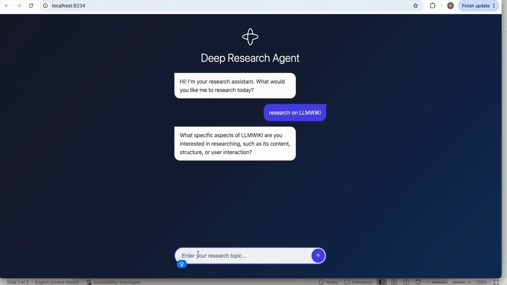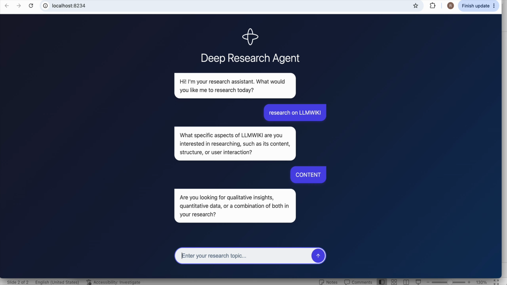For this, it will not use the LLM because it has already got the questions. It is now collecting the answers from me. What specific aspects of LLM wiki are you interested in, such as its content? I'll say content. It will ask me the second question. Are you looking for qualitative insights? Qualitative.